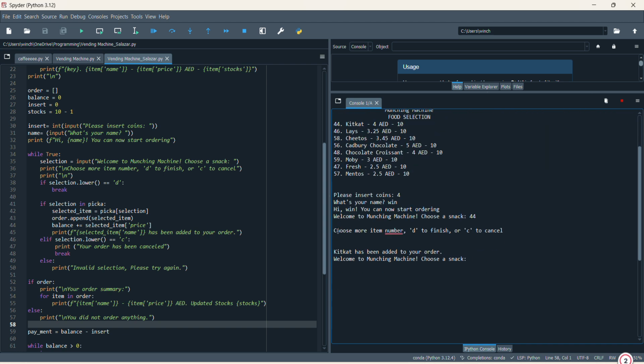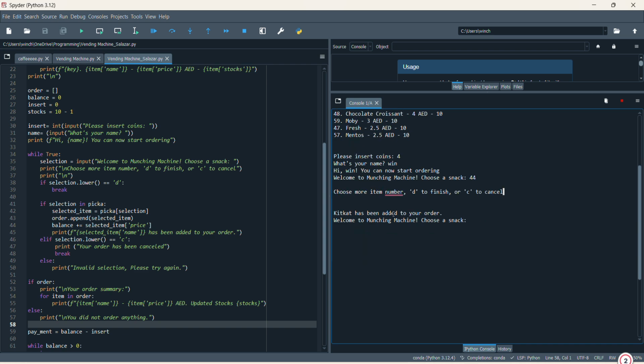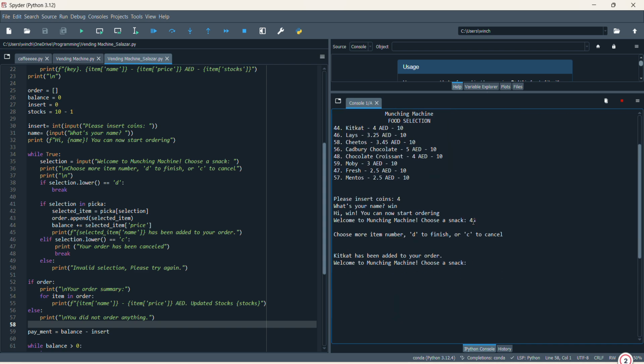So this choose more item number, D to finish, or C to cancel will show, and then this Kit Kat has been added to your order will also show every time you put your items.